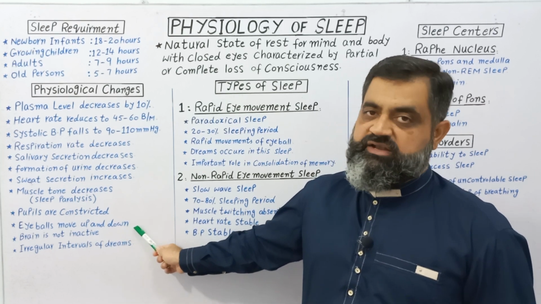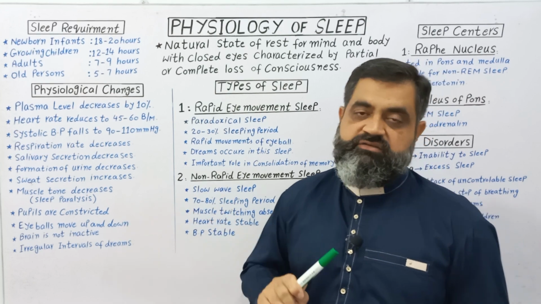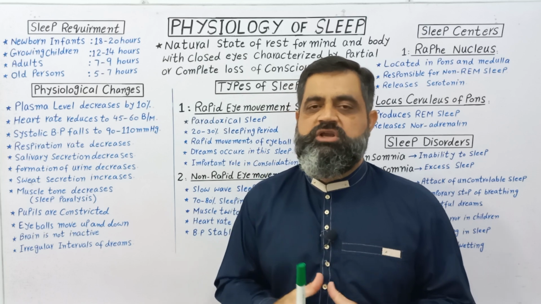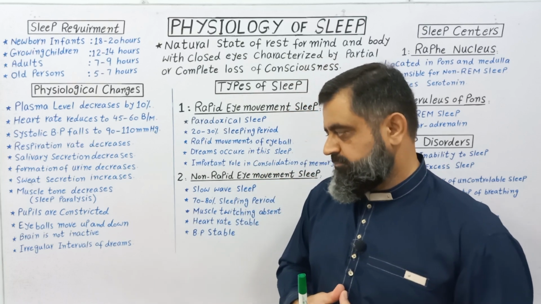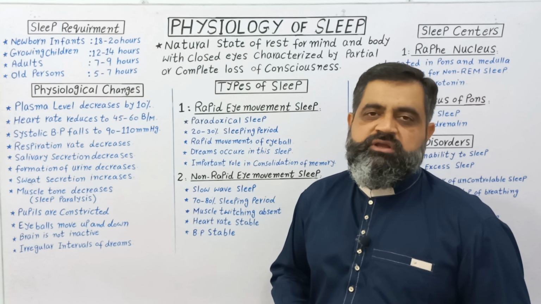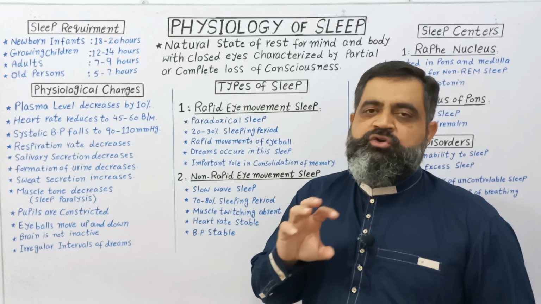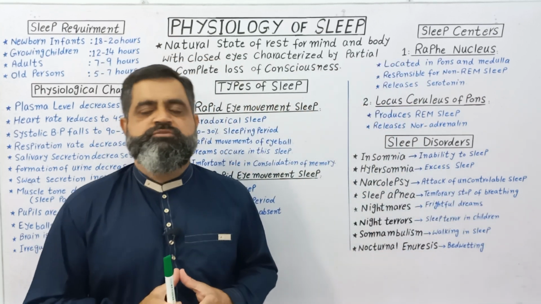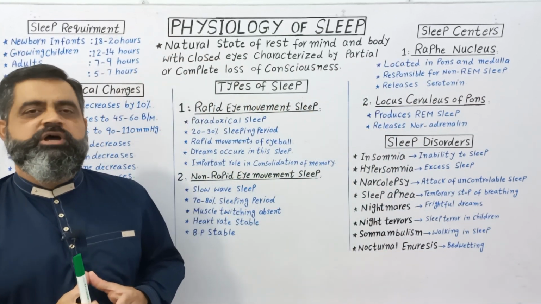Brain is not inactive. Brain is usually active during our sleep and performs many metabolic functions for our body. Dreams occur at irregular intervals during a period of sleep. Now we are going to discuss some important types of sleep. There are two important types of sleep.